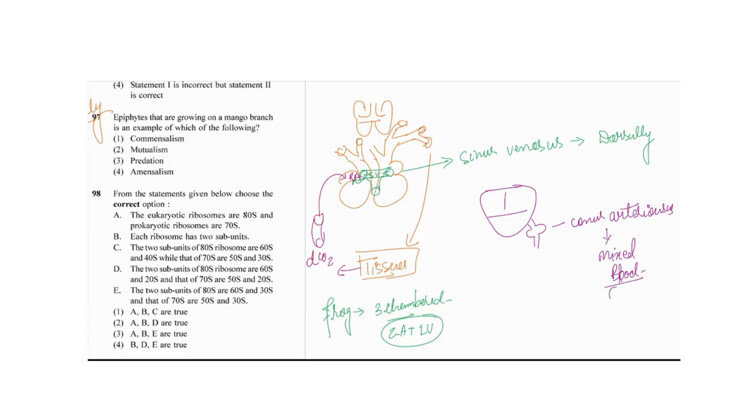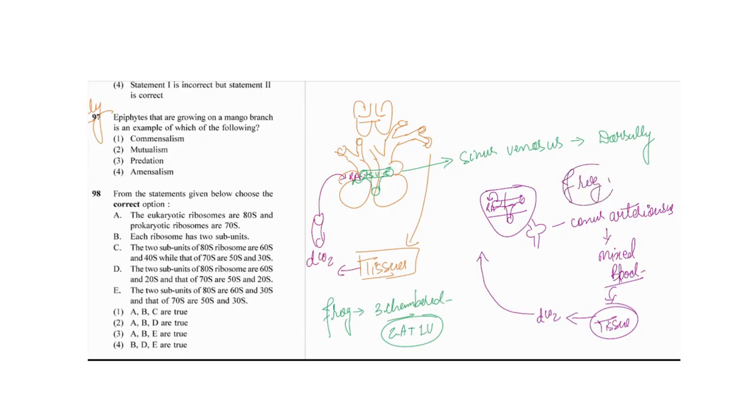So it will give the mixed blood to the tissues, and again from the tissues the deoxygenated blood is given to the sinus venosus, and from here again it will give the blood to the right atrium, and the process will be the same in the frog also.